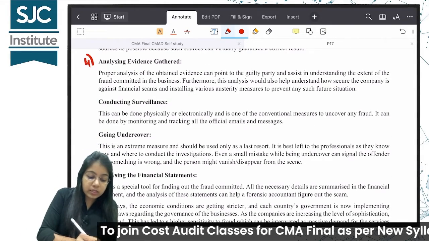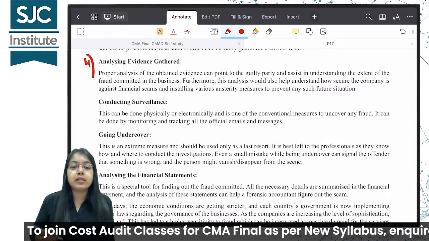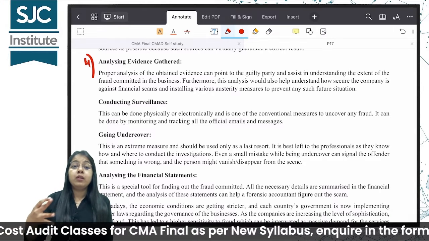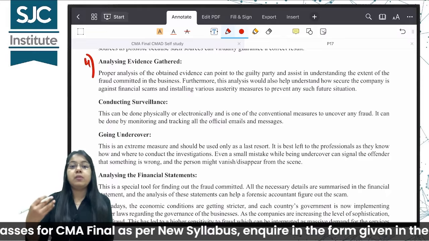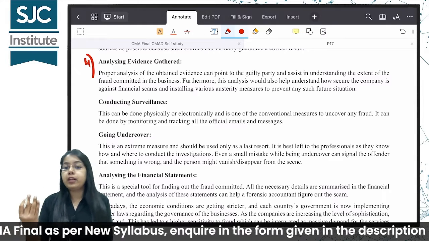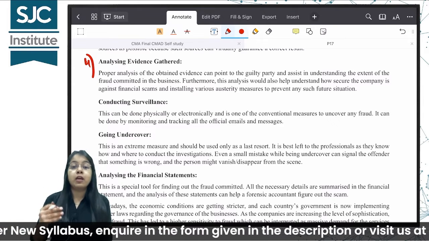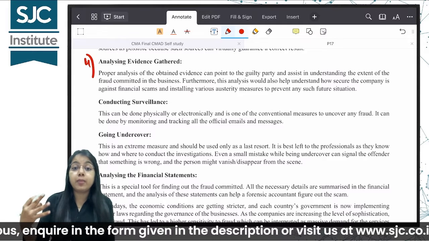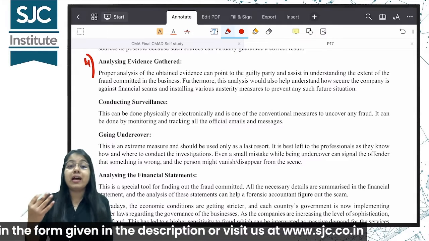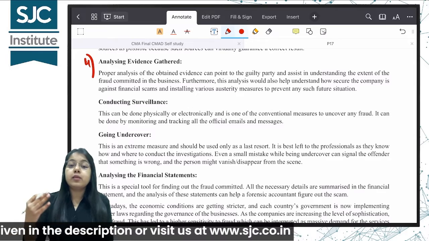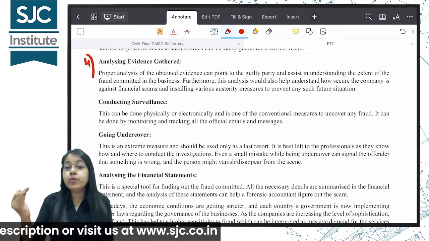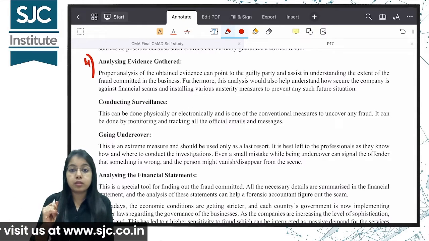The fourth technique is analyzing evidences gathered. Now that we have gathered evidences by way of interviews, by way of conducting background checks from our sources, we need to analyze them. समझना पड़ेगा, evaluate करना है. Proper analysis will give us a proper conclusion about who is guilty and who is not.